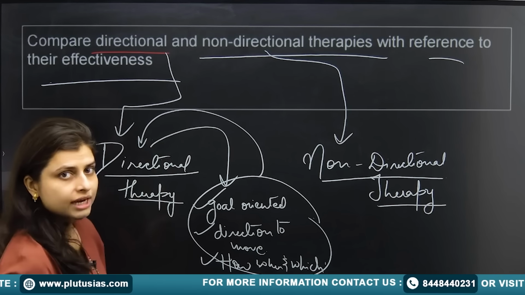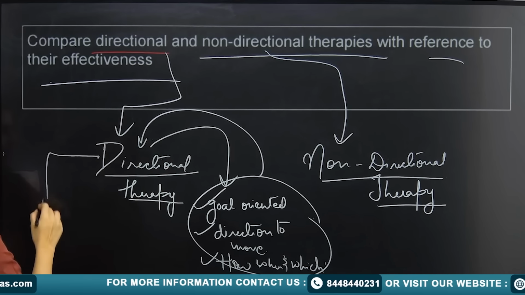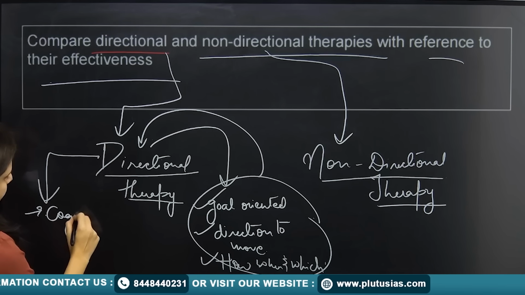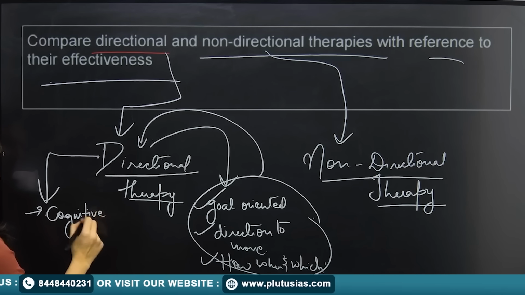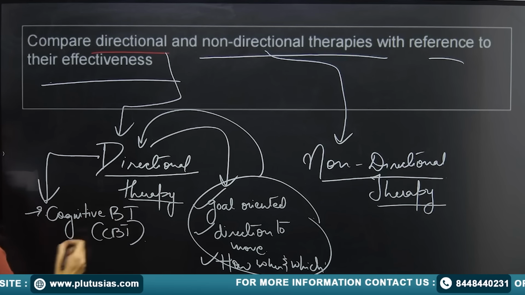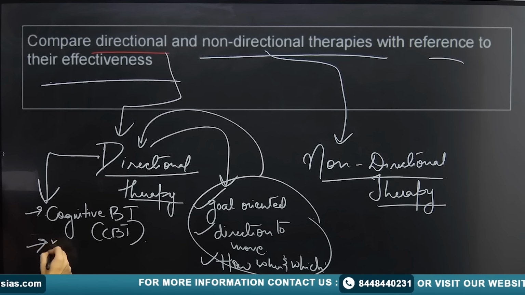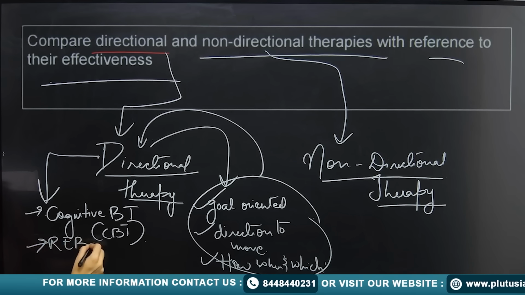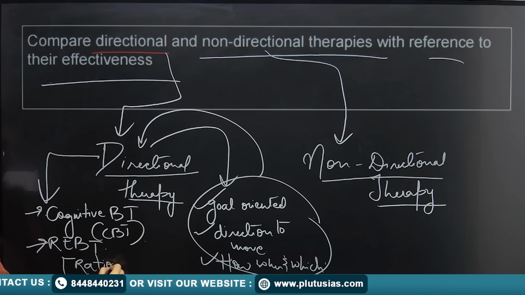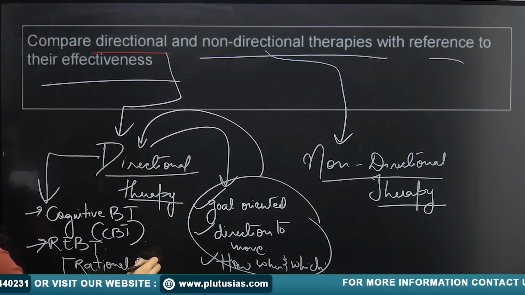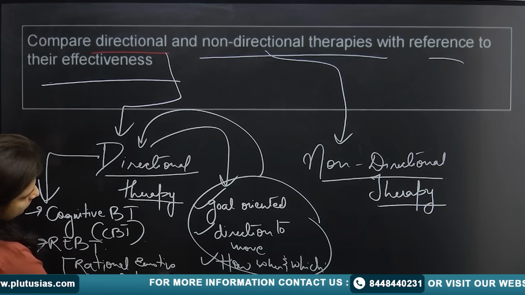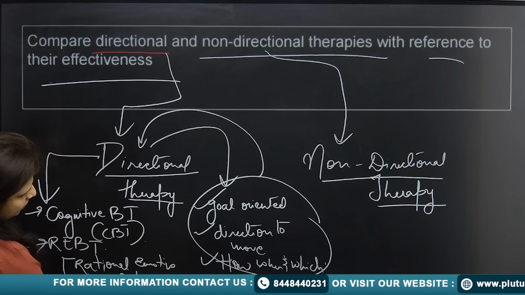Now what are those directional therapies? Your directional therapies involve your cognitive behavioral therapy, that is your CBT. Then you have your REBT, that is rational emotive behavioral therapy. Fine.